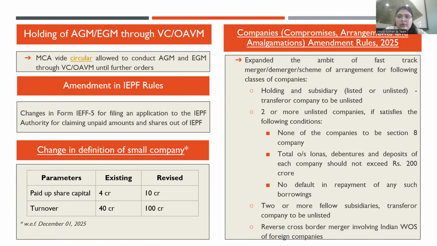There was one more amendment regarding the fast track merger, where earlier the fast track merger was only applicable in the case of startup companies or a WOS with its parent. But now the scope has been expanded to include mergers between two or more unlisted companies, subject to certain conditions, or between two or more fellow subsidiaries which are unlisted. It also includes the cross-border reverse merger, which means an Indian WOS merging into the foreign parent.